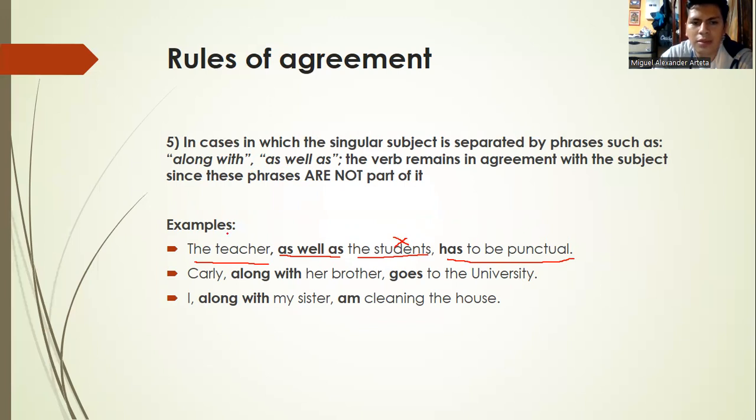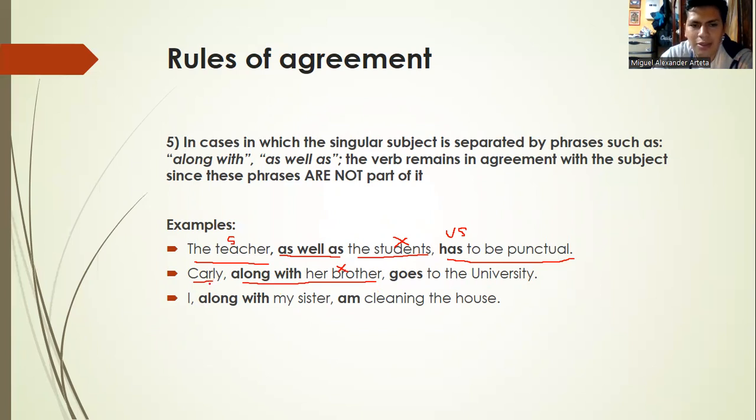So we have to pay attention to the subject. The teacher. Teacher is singular, so in that way we use the verb in a singular form, has. Let's see the other example. Carly, along with her brother, goes to the university. It's the same. This rule says that we don't pay attention to this phrase because it is not part of the whole sentence.